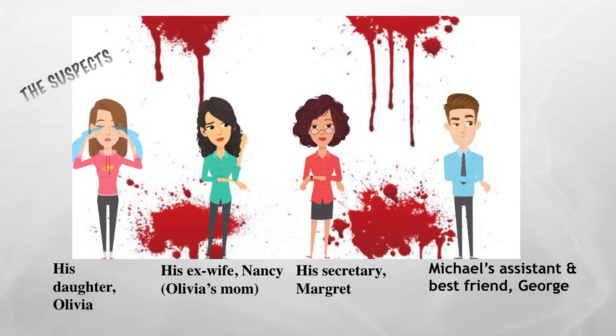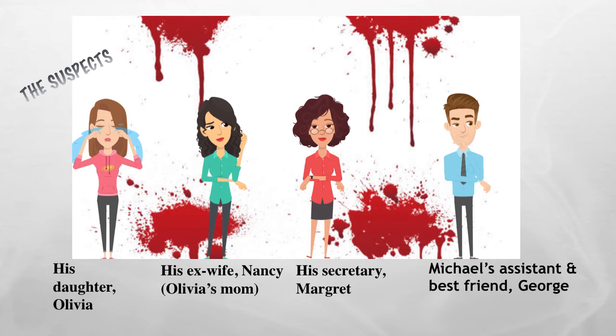At the crime scene, police found Michael's body on the ground with a knife through his body. Four people were identified as suspects of this crime. Suspect 1 was Michael's daughter Olivia, who worked for her father for 2 years but had been resenting him since her parents got divorced. Suspect 2 was Nancy, Olivia's mom and Michael's ex-wife, who threatened to spread rumors about the way he conducts his business arrangements if he didn't divorce her.